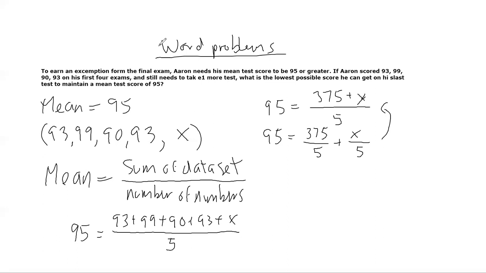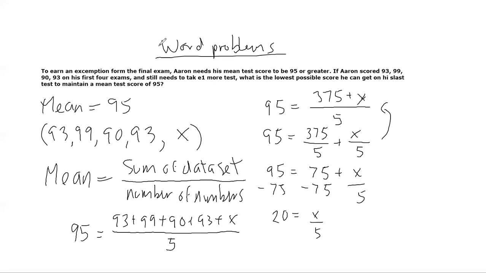Okay, so 375 divided by 5 is 75. So I have 95 is equal to 75 plus x over 5. Okay, so at this point, what do I do? Well, I have to do what's called isolating the x. I have to subtract 75 from both sides, and I end up with, well, that becomes a 0, and this becomes a 20. x divided by 5 is equal to 20.